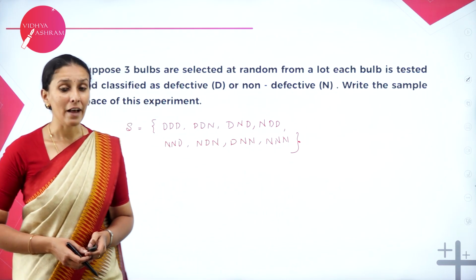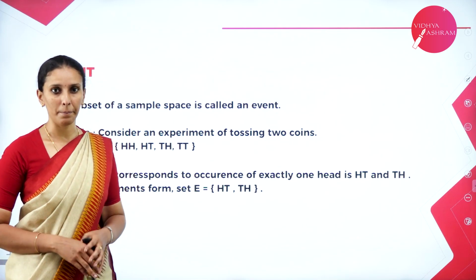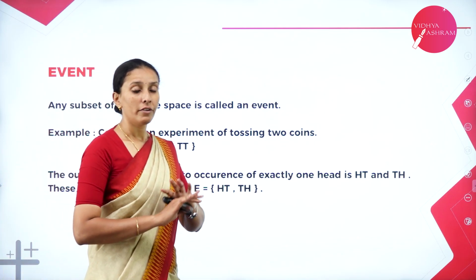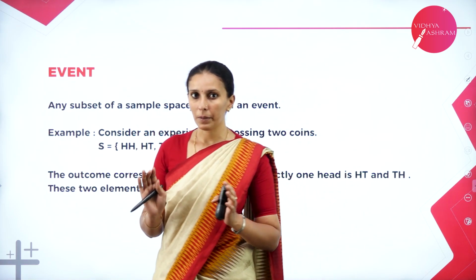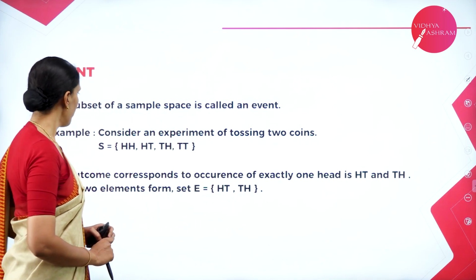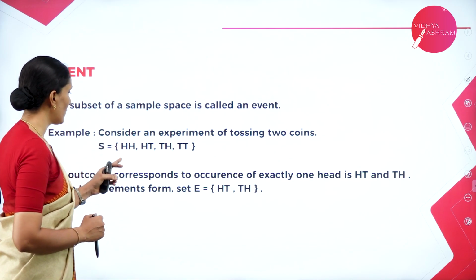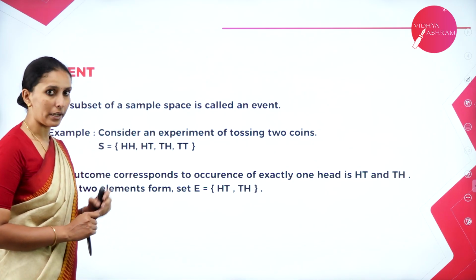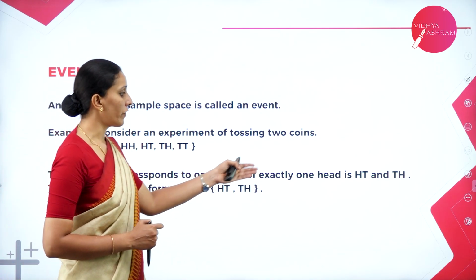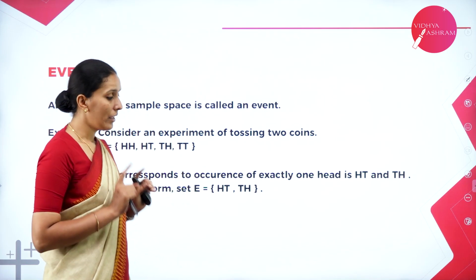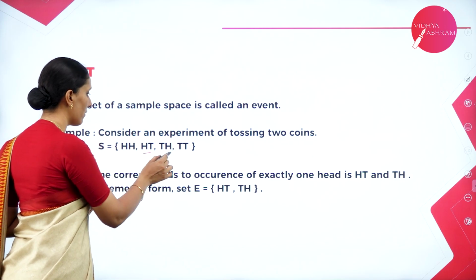The next thing is we have event. So what do you mean by event? Event is nothing but the subset of a sample space. So when I say subset, we are not going to write the entire sample space here. We are just writing the favorable outcomes. For example, here, consider an experiment of tossing 2 coins. So what is the sample space? HH, HT, TH, TT. Now I create an event where the occurrence of exactly 1 head is what I needed. Then the only possibilities of getting 1 head is, one is HT, another one is TH.